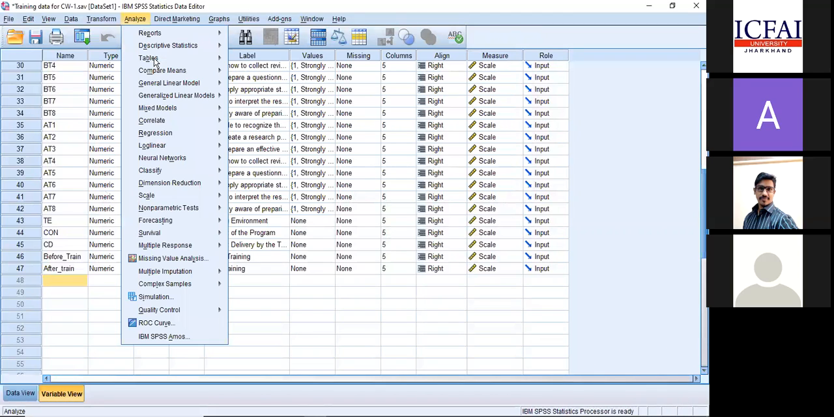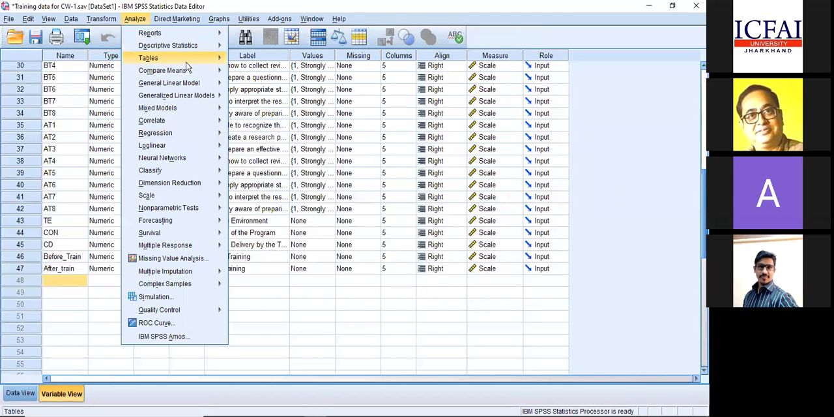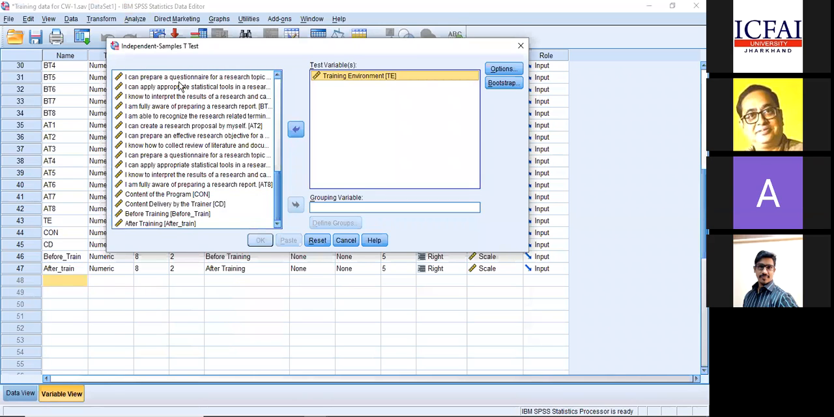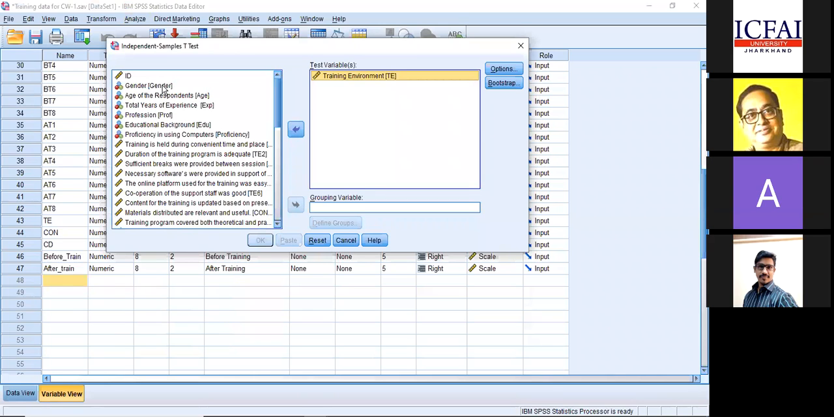I go to analyze, I go to compare means. I'm going to the independent sample t-test. I'm taking my test variable as training environment, and I'm taking gender as the grouping variable. There it will ask me a question: what am I supposed to give?